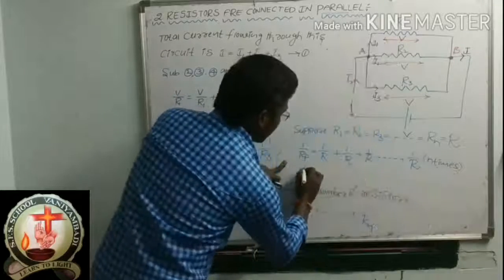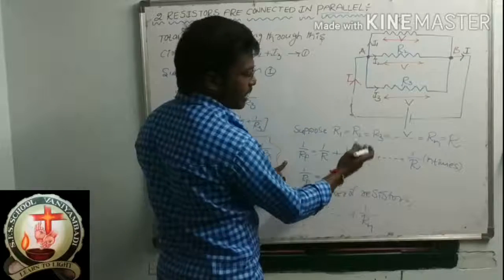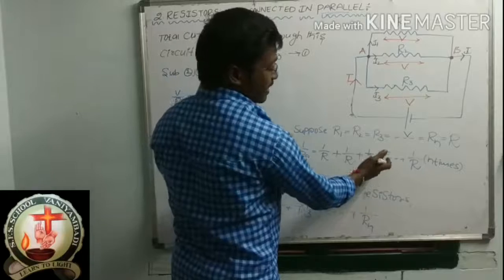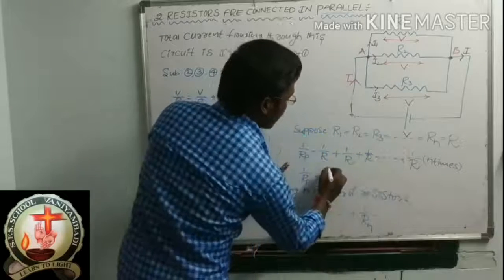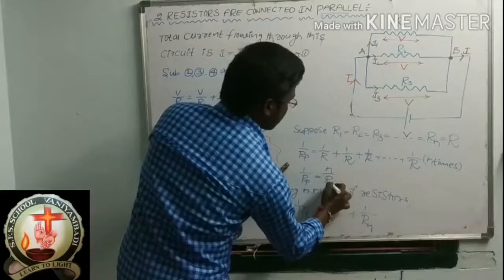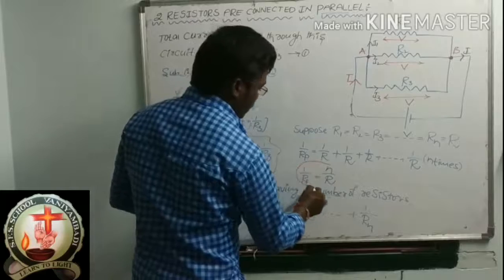So how to write this? 1 by Rp is equal to n by R.